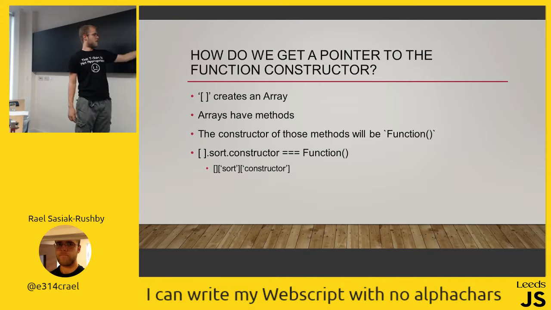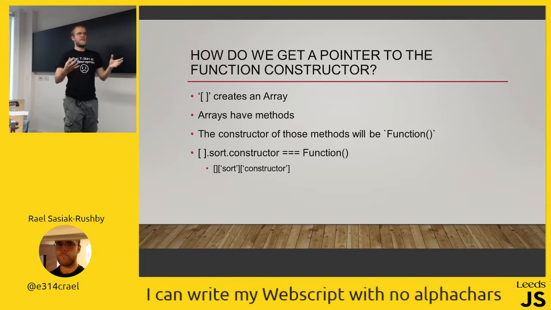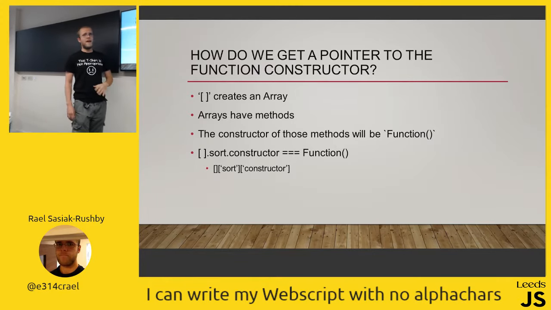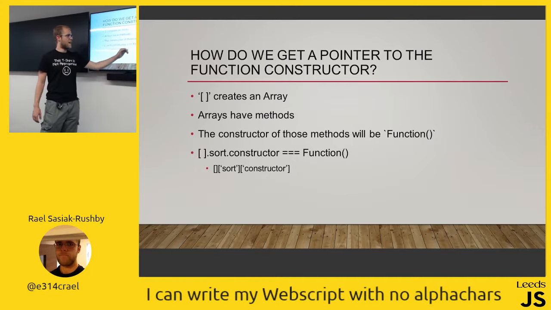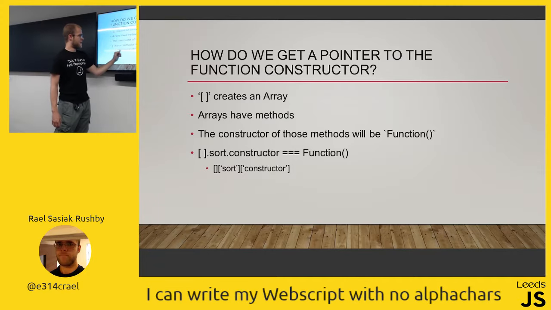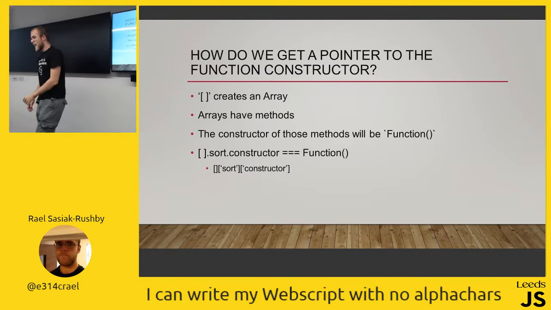True, true, object, and false. There's your characters for that. Constructor gets a bit more messy. You have to put in some other undefined. I can't remember. I've got the list at the end of this next bit. But if I call array, sort, constructor, I get Function. That's the same thing. If I pass that a string argument, it will create a function that does that string. It essentially allows me to eval that. So if I want to do anything in JavaScript, I can get to that and then put a string in. I've already told you I can make strings out of anything. So I can make these strings, and I can make a string that goes in as an argument.